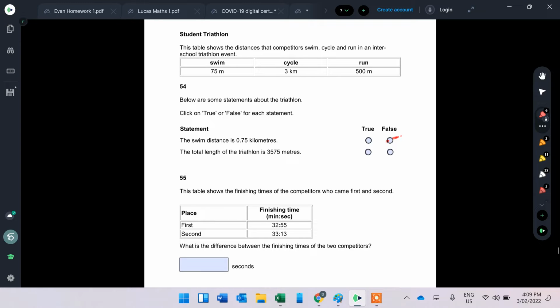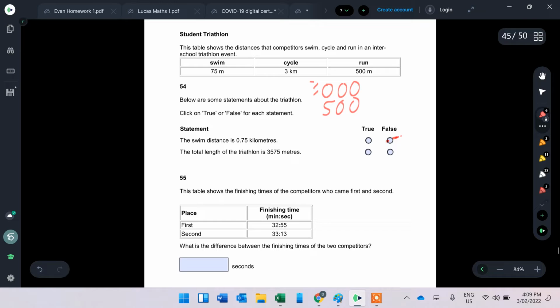The total length of the triathlon is 3,575 meters. Yeah, that's right, because the cycle is 3,000 plus 500 plus 75. You add up all of them and you get 3,575.